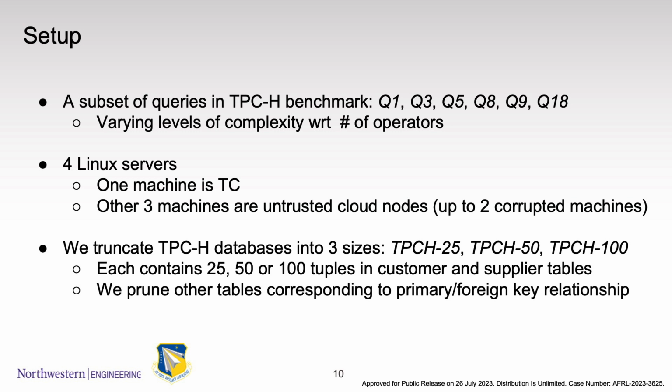We truncate TPCH databases into 3 sizes: TPCH 25, TPCH 50, TPCH 100. Each contains 25, 50, or 100 tuples in customer and supplier tables. We prune other tables corresponding to primary foreign key relationship.